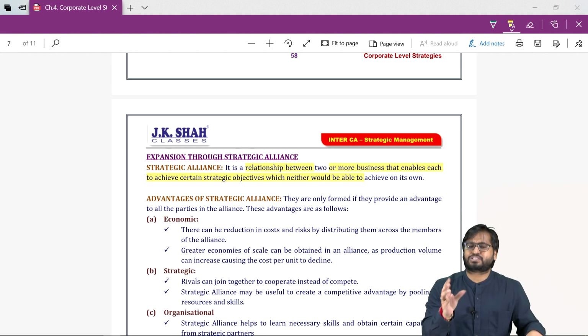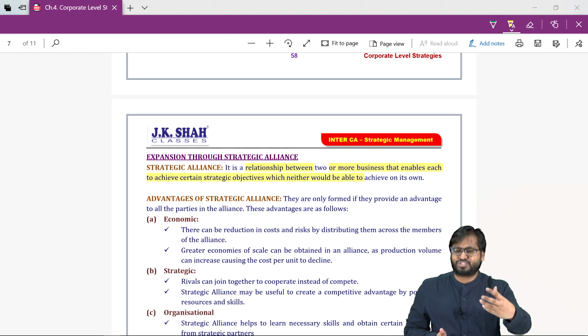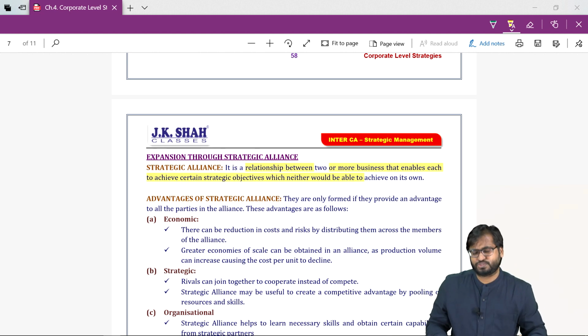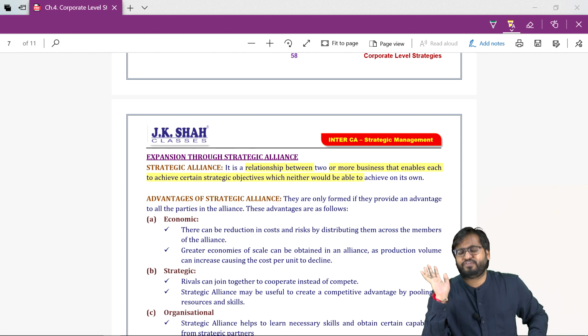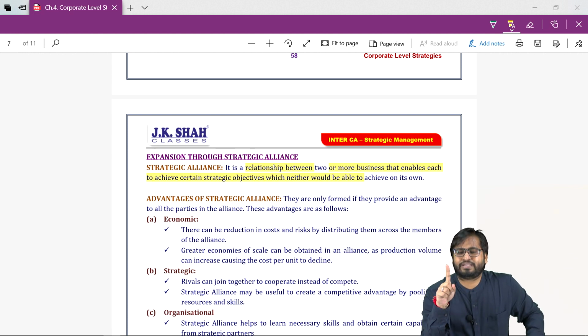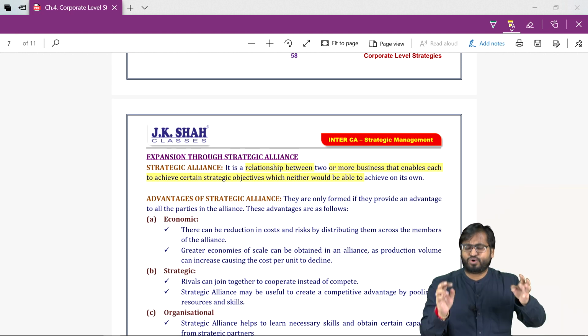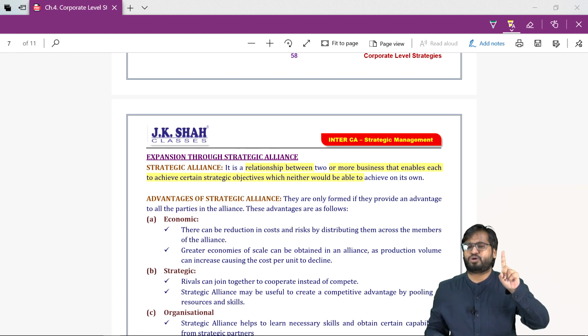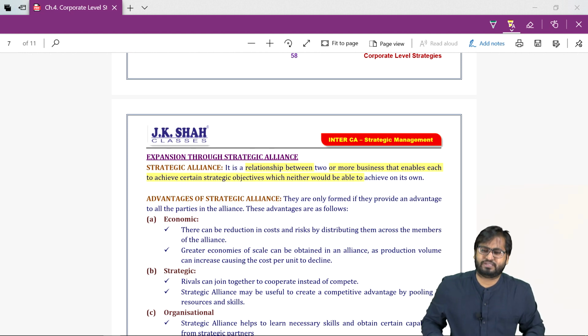So the institute will ask you, what do you mean by strategic alliance? What are the advantages and disadvantages? So we have 4 advantages. Strategic alliance will lead to economic benefit, economic advantage. It can also lead you to strategic advantage. You will have organizational advantage. You may also have political advantage. So we have 4 advantages: ESOP, economic advantage, strategic advantage, organizational advantage, political advantage.